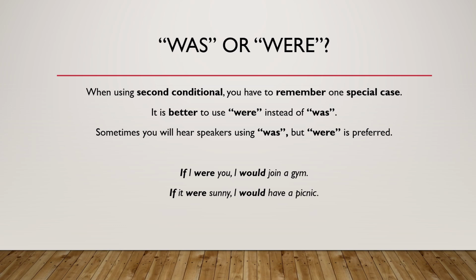If it were sunny, I would have a picnic. Usually we say it was hot, it was cold. In this case, were is better. If Bob were not sick, we could have the meeting today. Usually we would say was. Bob was sick. Bob was late. In this case, we should use were.